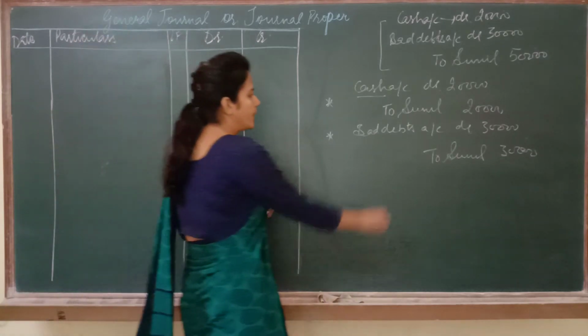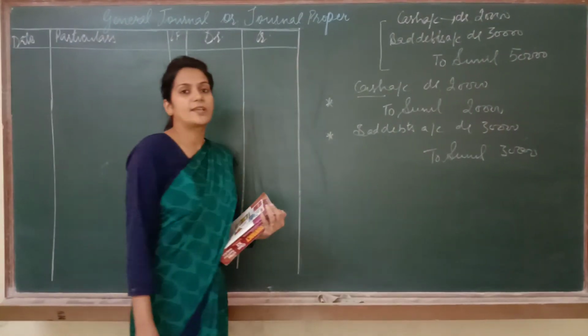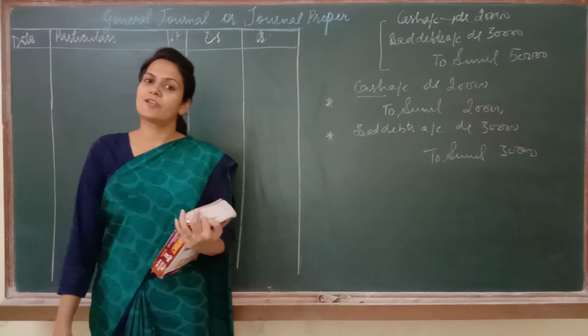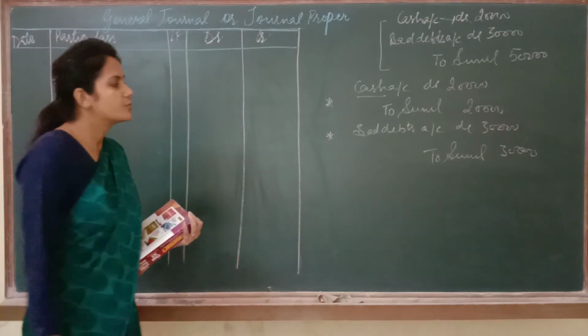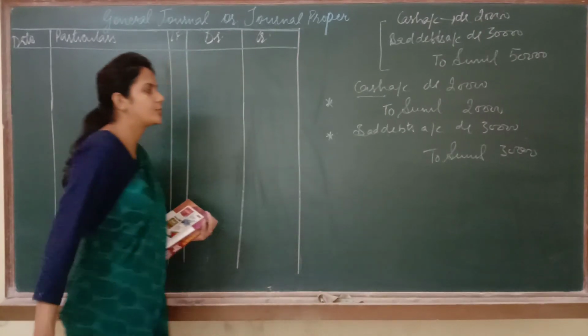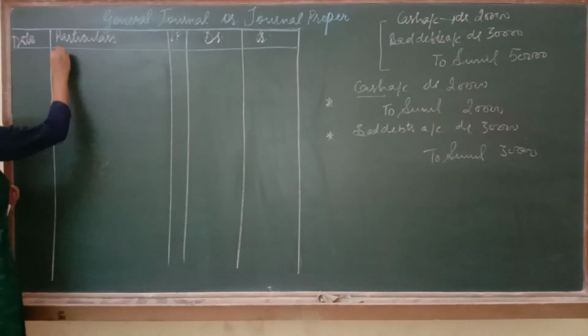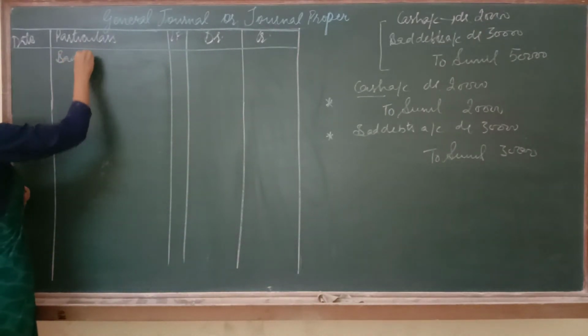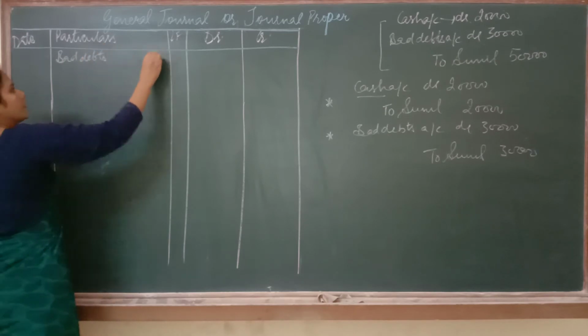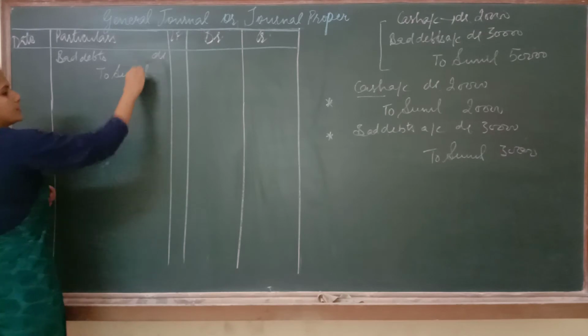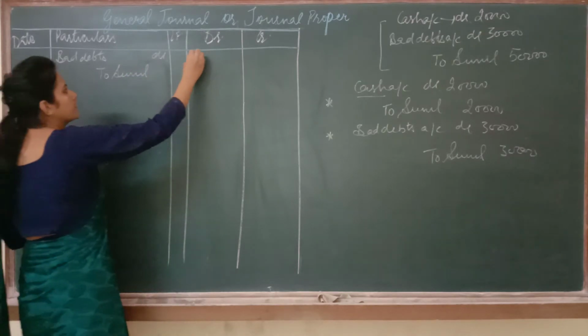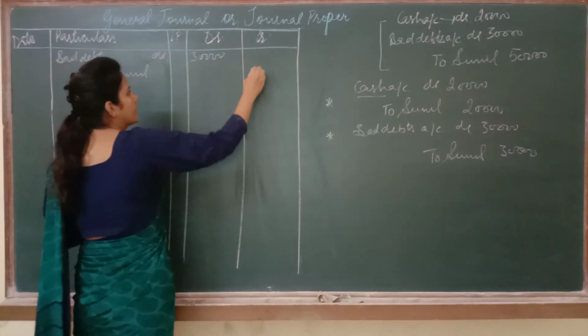But the other part is bad debts to Sunil. This entry cannot be recorded in the purchase book, sale return book, purchase return book, sales book or even cash book. So we have to record this entry in journal proper, and the method is the same, the way you normally write: bad debts account debited to Sunil, 30,000.